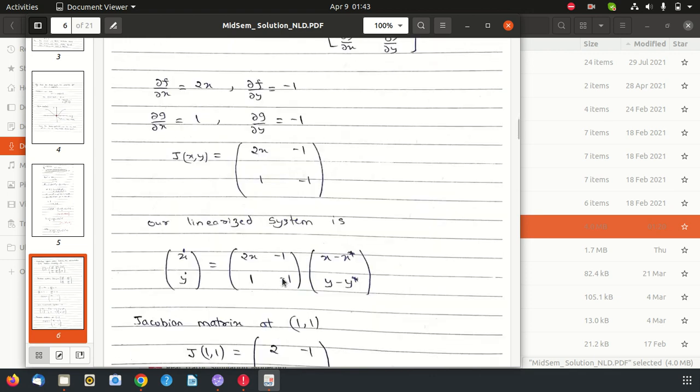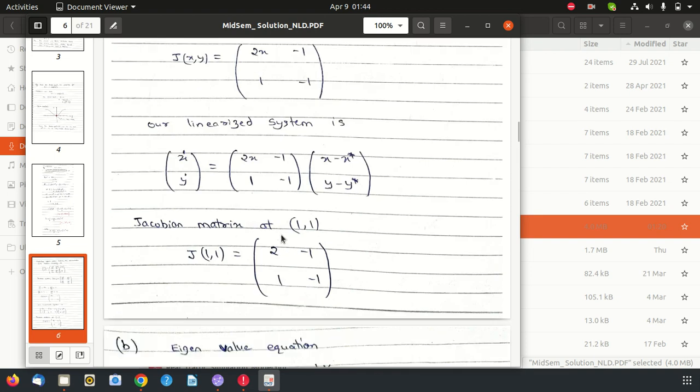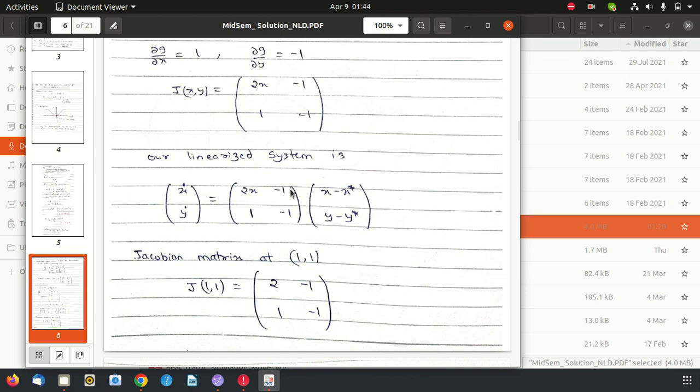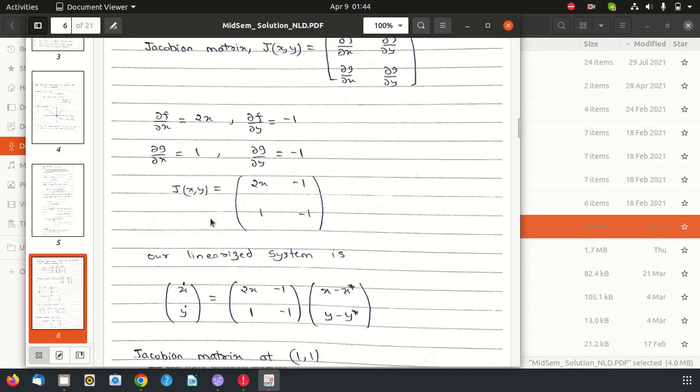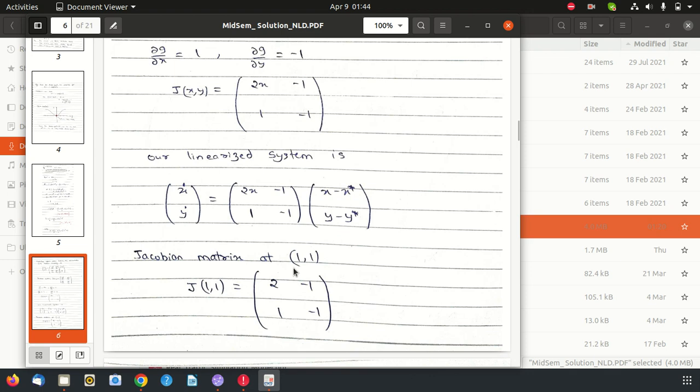And if we evaluate the Jacobian at (1, 1), we will get this matrix. This part is of 4 marks: 2 marks for linearizing the system, getting this, and 2 marks for evaluating and getting this Jacobian at (1, 1).